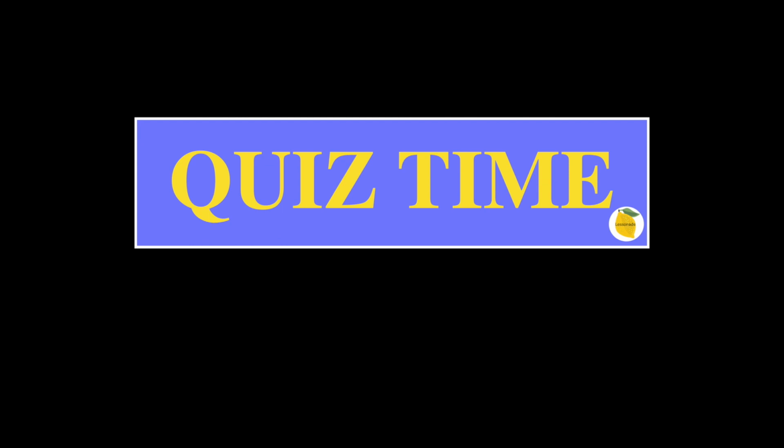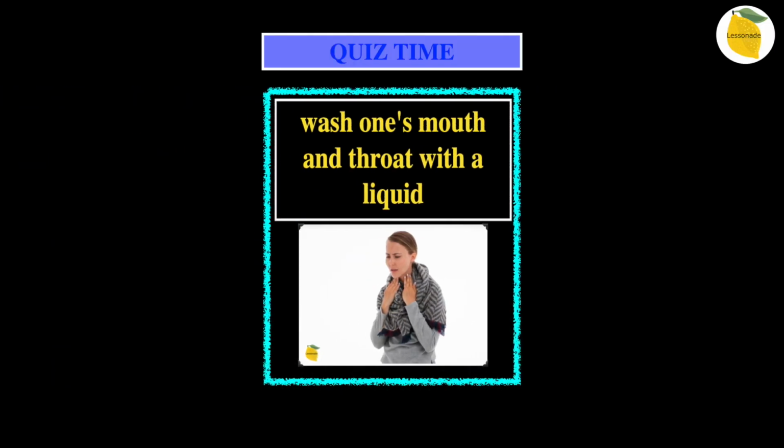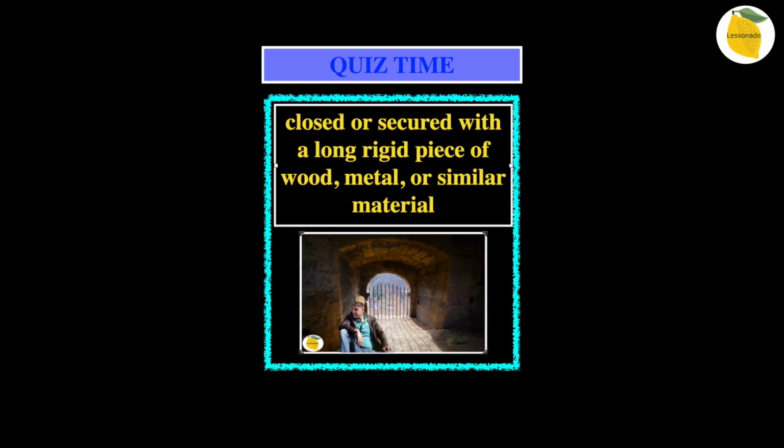Now we're at quiz time, and let's see how we have done by attending the quiz. So question number 1 is wash one's mouth and throat with a liquid. In this picture we can see someone holding their throat. Question number 2 is closed or secured with a long rigid piece of wood, metal or similar material. In this picture we can see someone sitting next to a closed or secured place which has a long rigid piece of metal.